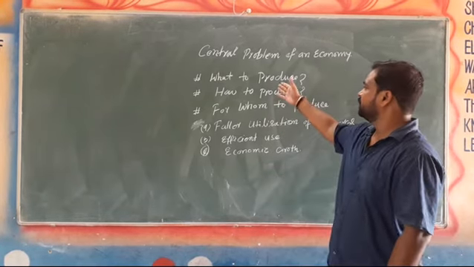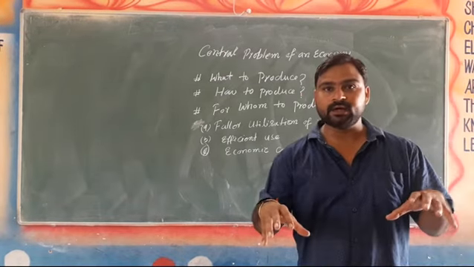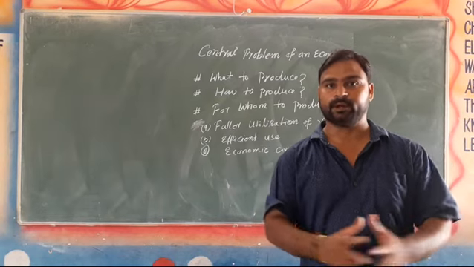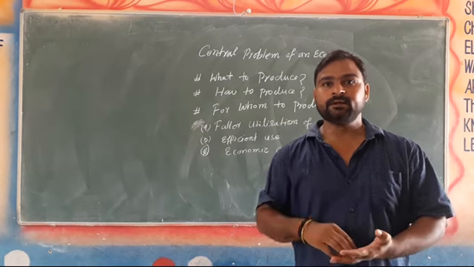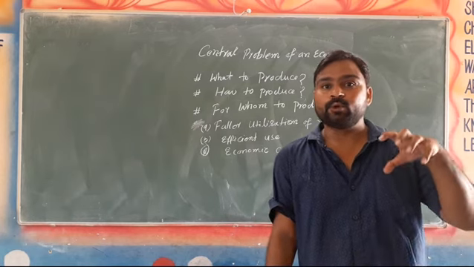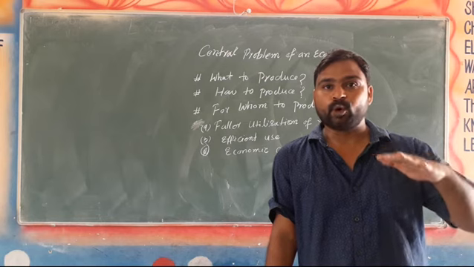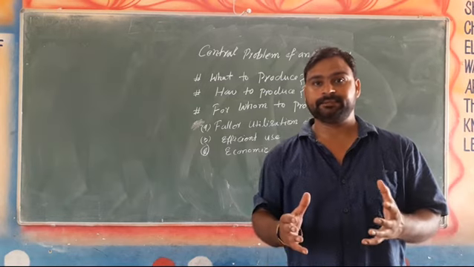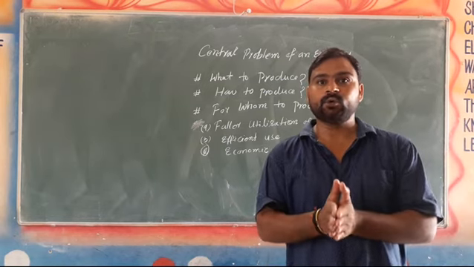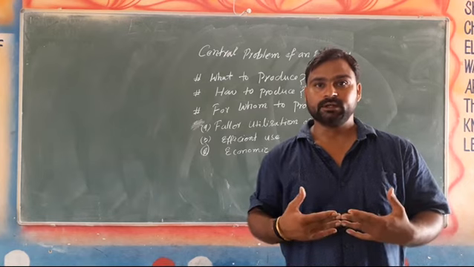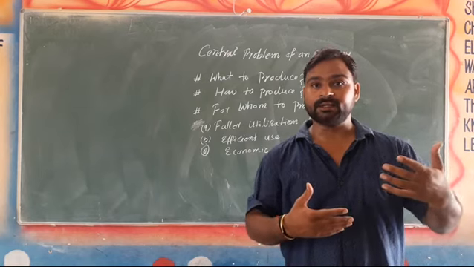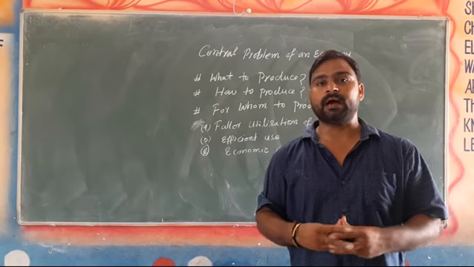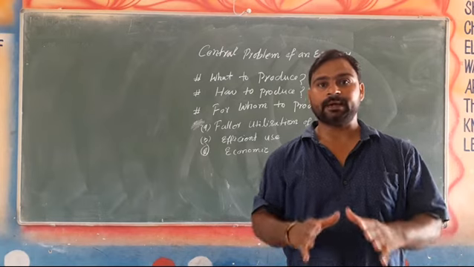The first problem is what to produce. What to produce is one of the basic problems of each and every economy, faced by all the economies in the world. It is concerned with which type of goods should be produced, or what product and service should be produced by the producer, and in what quantity. Should the producer produce guns, butter, cloth, or any other thing? That is one of the problems of every economy, faced by the producer.